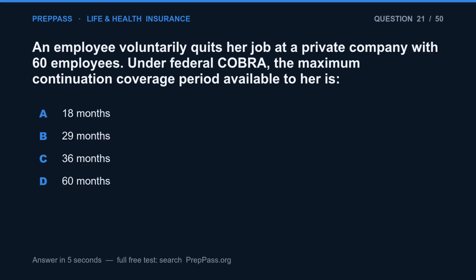Question 21. An employee voluntarily quits her job at a private company with 60 employees. Under Federal COBRA, the maximum continuation coverage period available to her is A. 18 months. B. 29 months. C. 36 months. D. 60 months.